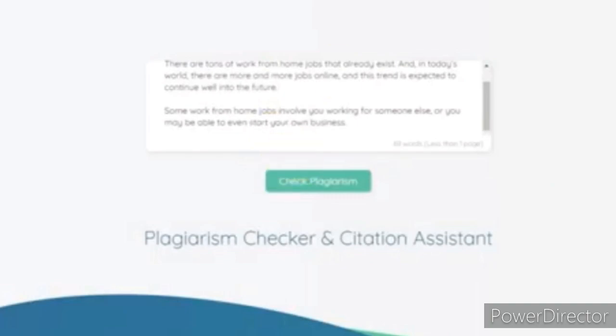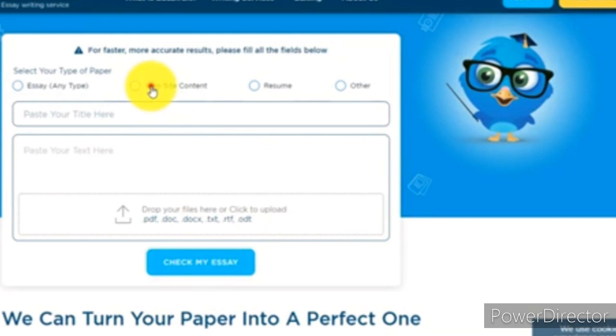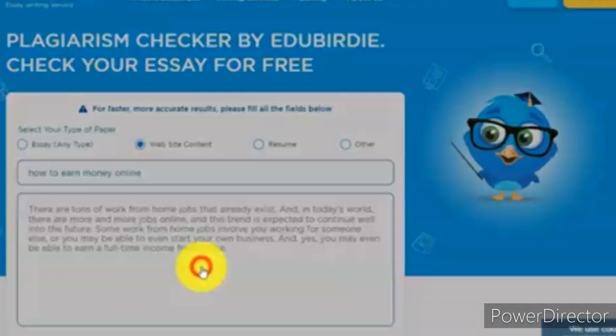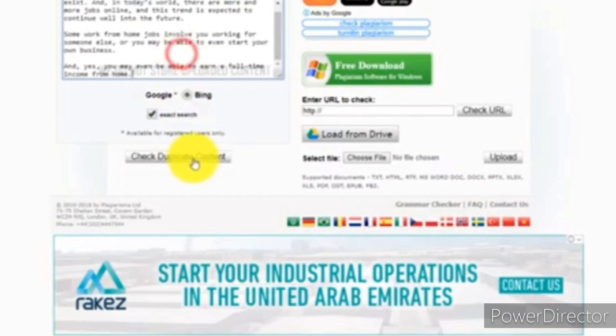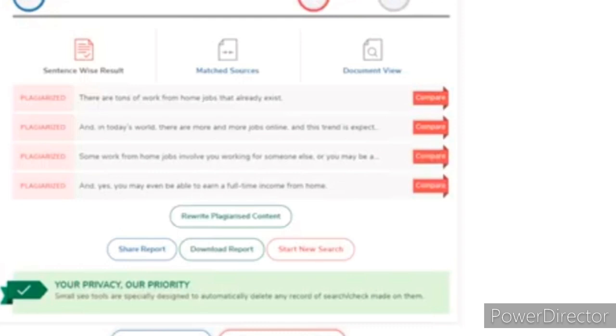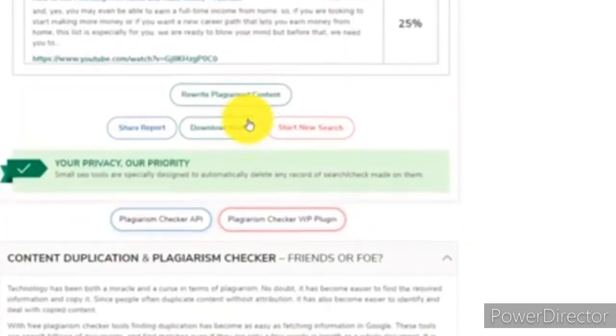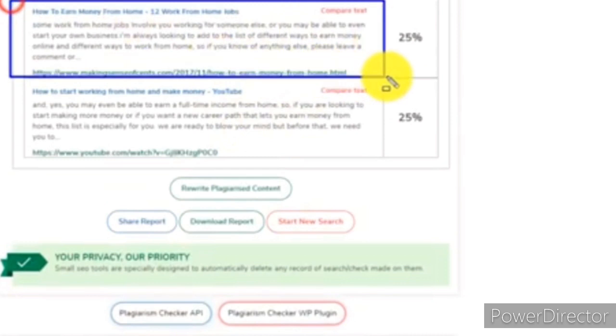Again I am going to copy the same content from the other website. You can see this I have copied here. So one by one I am pasting it to all the websites. So I am copying it, paste it again here. So let us check the results here. So again the results are coming different. Now it shows completely different results.